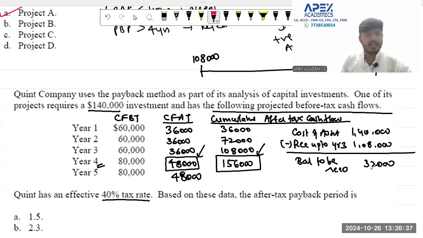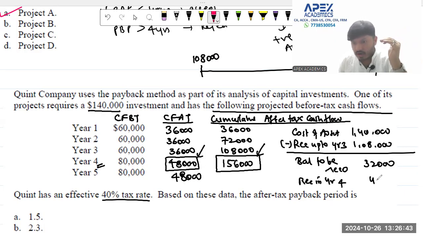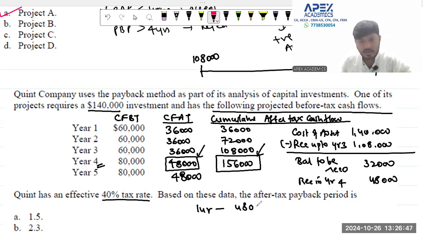So the balance to be recovered is 32,000 and the recovery in year number 4 is how much? 48,000. So in 1 year you are recovering 48,000. What part of it do you need for 32,000? Your answer is simple.